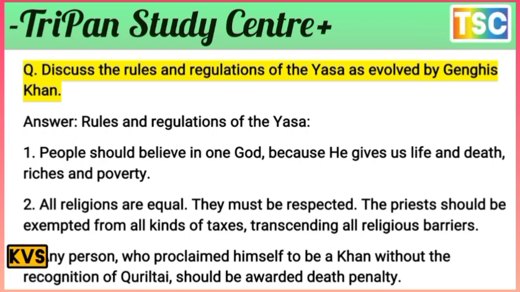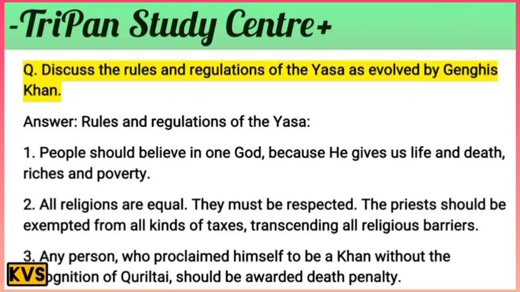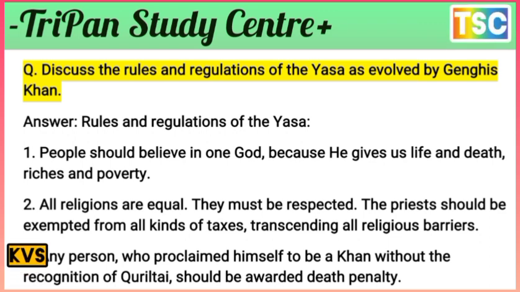The rules and regulations of the Yasa are important. People should believe in one God only, because He gives us life and death, riches and poverty. That's important here. Genghis Khan established this rule. The belief is in one God, who gives us life and death, riches and poverty.